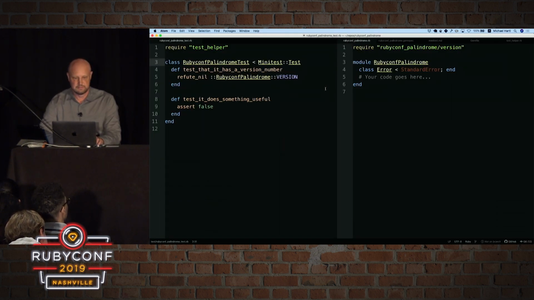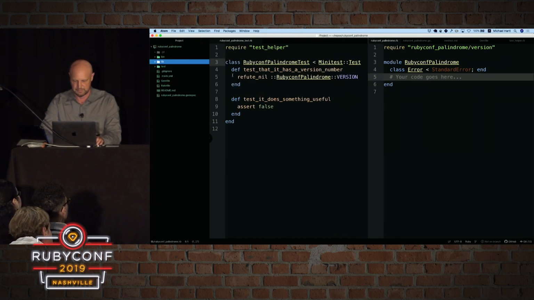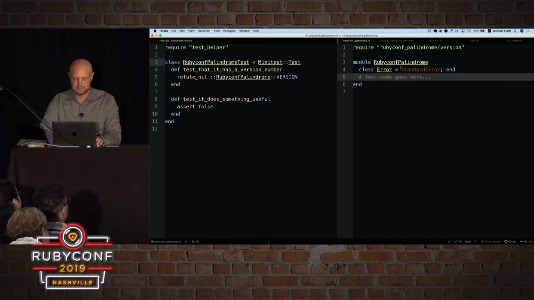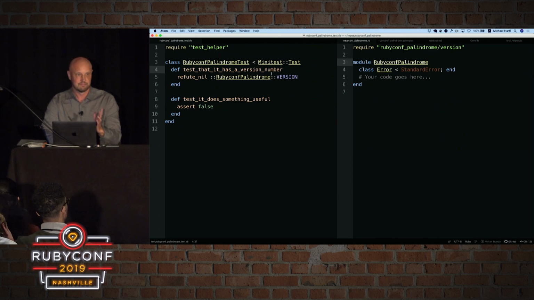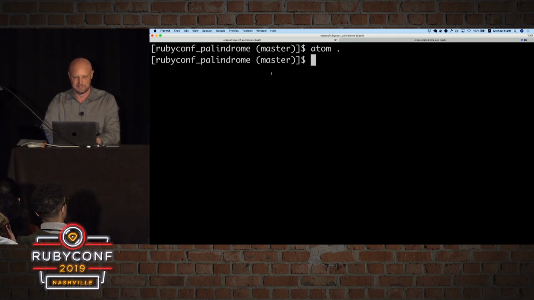All right, so this is the skeleton for a Ruby gem. And you can see actually here we've got application code on the right. You can see there's a lib, that's too small to see. So there's application code here, and then I've got test code that's been generated for me automatically, which is really cool. So when I see test code, what I think is I'm going to run that test code. So let's run this test code. We have to run it inside of Bundler for maximum compatibility. This is a technical point. It's not important right now. We're going to use the rake program to run the test suite.